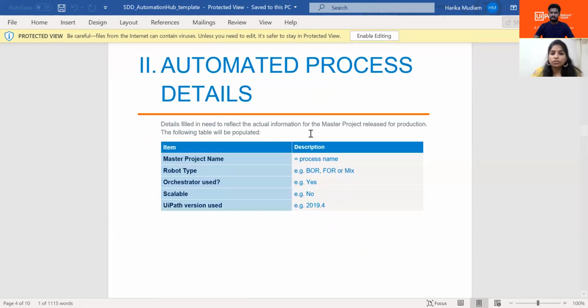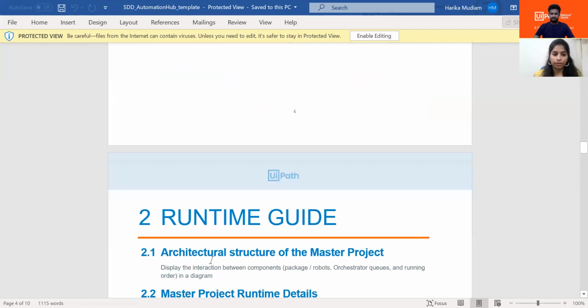And then you have to mention all these details: what your project name is, what the robot type is, whether it's attended or unattended, and whether you're using Orchestrator or just using queues or Excel or something like that. Then whether the process is scalable or not, and what version of UiPath you are using. All these details you can mention. As I've told you, these can be provided before development also. These are not something we have to wait for until the whole development is done.